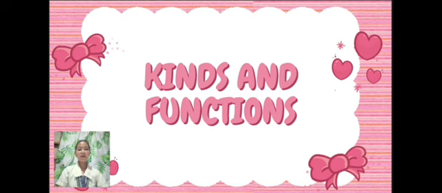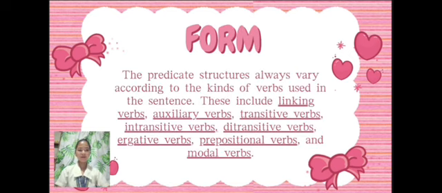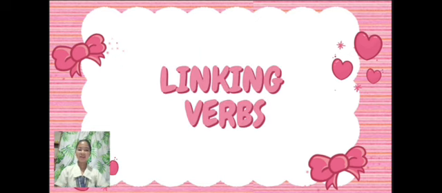Now, we are in kinds and functions. The predicate structures always vary according to the kinds of verbs used in the sentence. These include linking verbs, auxiliary verbs, transitive verbs, intransitive verbs, ditransitive verbs, ergative verbs, prepositional verbs, and modal verbs. The first one is the linking verb. So what is a linking verb?